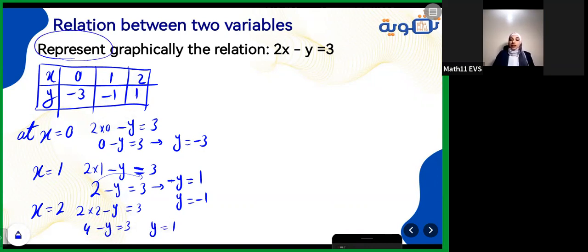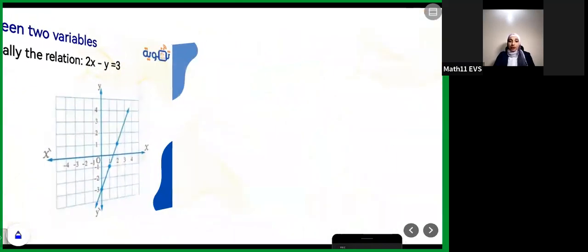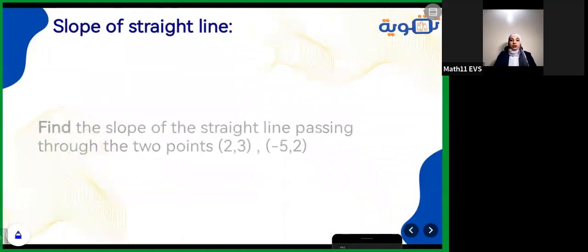Representing it graphically, you have to form the two coordinates like this, x and y, and then start putting the points on it. You have here 0 with -3. You have 1 with -1, sorry, here, and 2 with 1. And after that, joining them here with the ruler. So this is representing graphically this relation. First of all, you need to form the table and put any points to get the values for x and y.